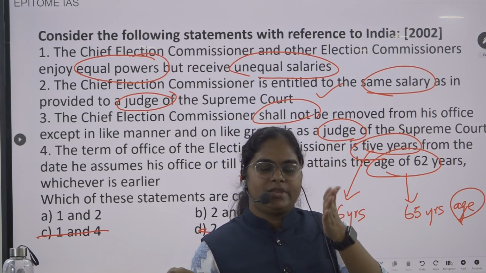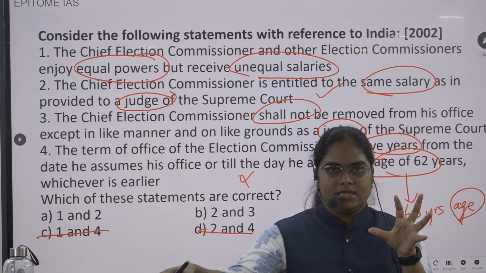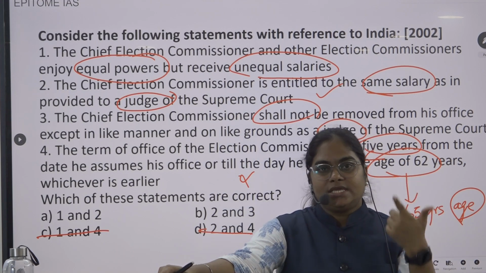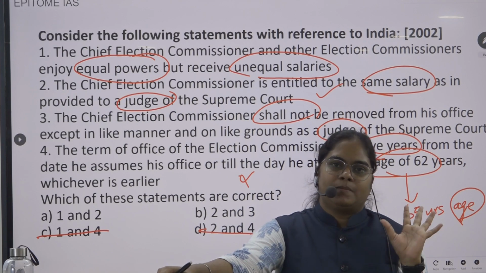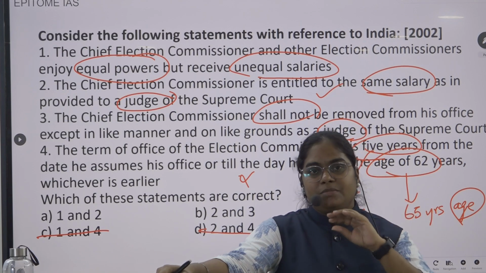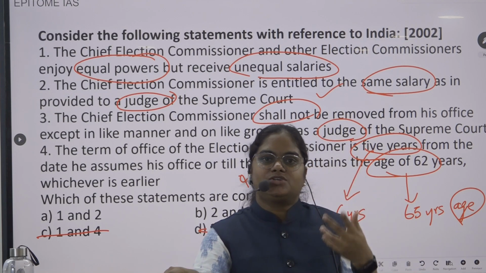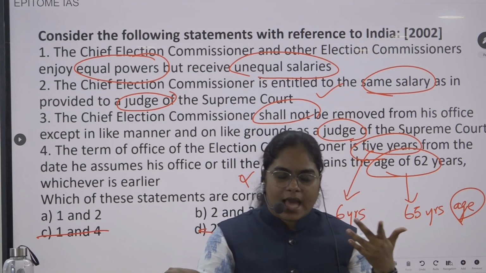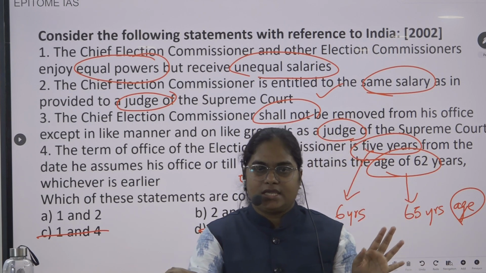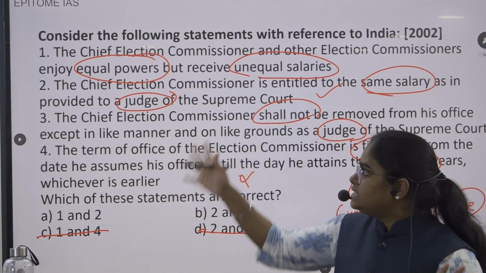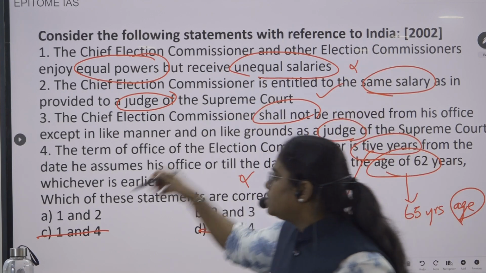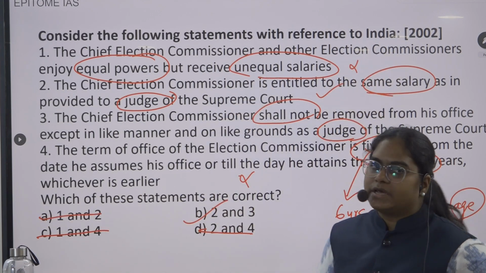Like who will break the tie? When there is a tie, the chief election commissioner will give a casting vote and break that tie. That is one power. There are many other powers where the chief election commissioner has somewhat higher power compared to the other election commissioners. So they are saying they have equal powers. No, they don't have equal powers. One is gone. Option B is the correct answer.